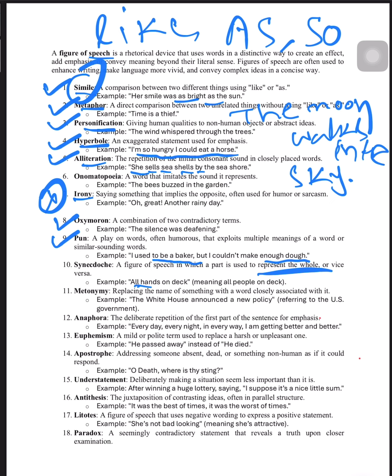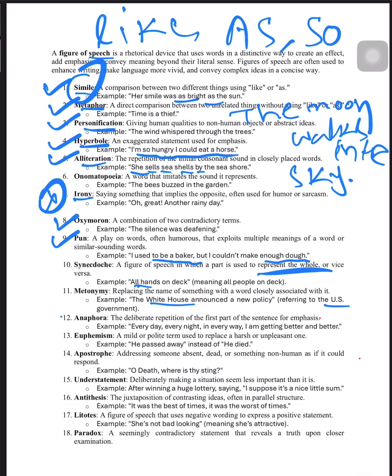Okay, next, what is metonymy? Replacing the name of something with a word closely associated with it. For example, the White House announced a new policy. So the White House means US government, but instead of writing US government, we are writing the White House. Here the White House is representing US government.